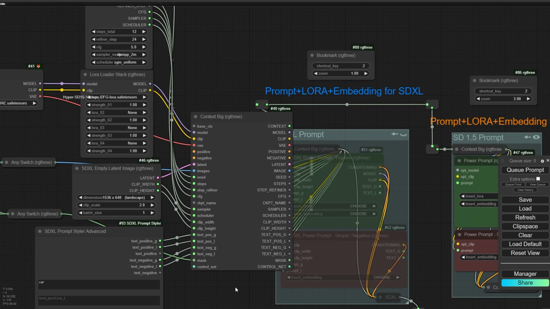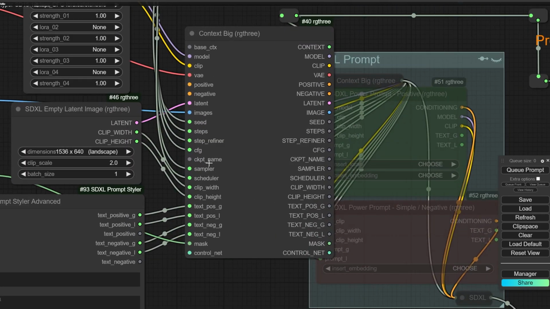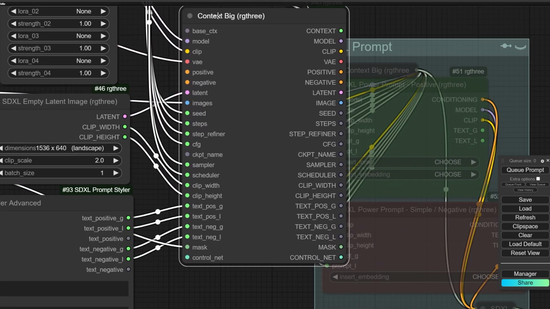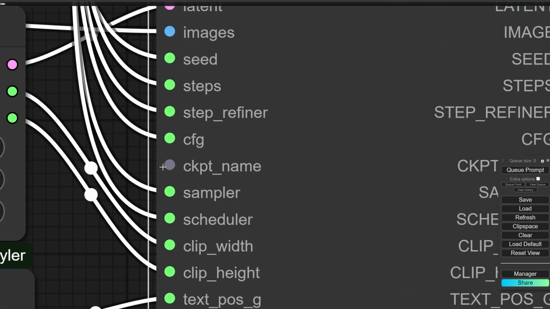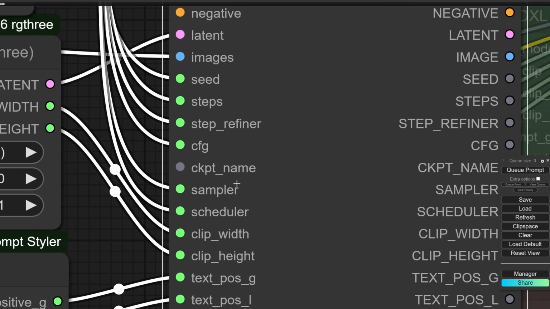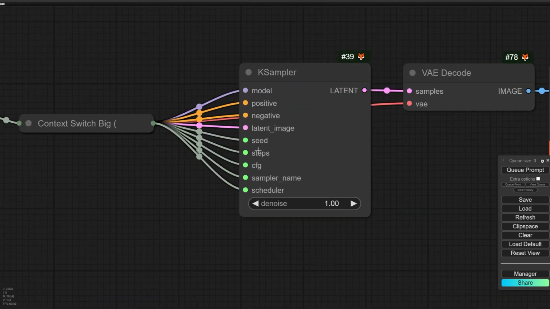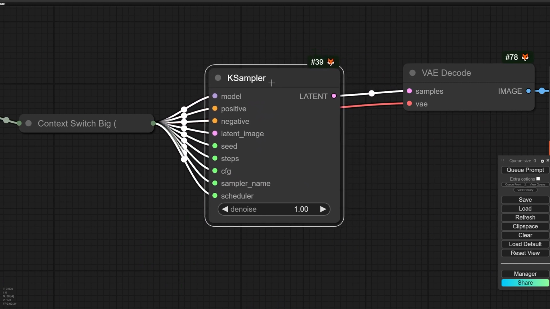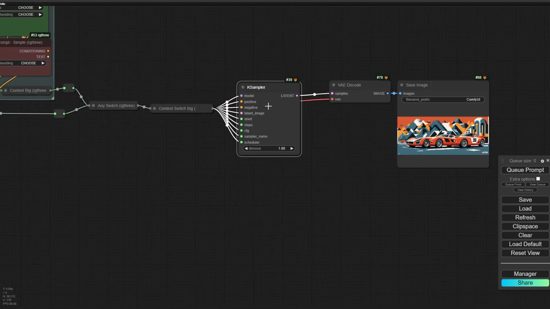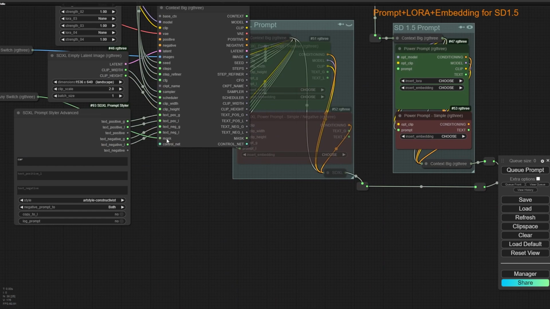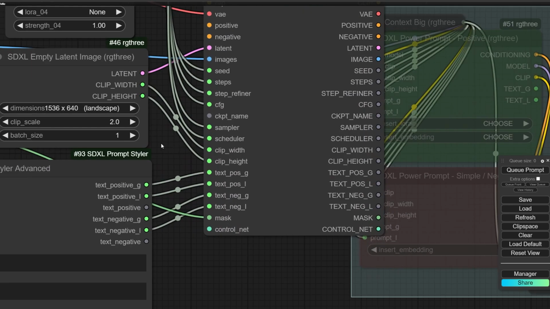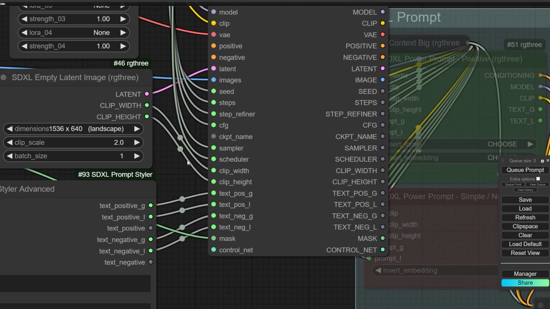I want to add some extra feature to this workflow. Here from the context B, you can see that the CKPT name is empty. Okay, and the format of this name is a string. And the only parameter that I don't have any information for is Denoise. Okay, and all the parameters for this KSampler are controlled from this input panel that I made. Also, I can make Denoise, and I can send the Denoise to CKPT name.